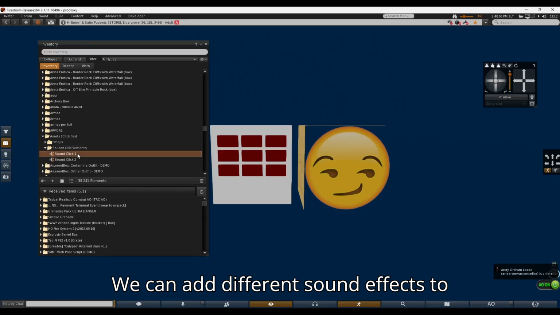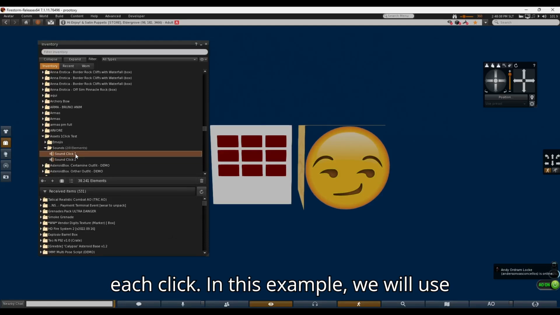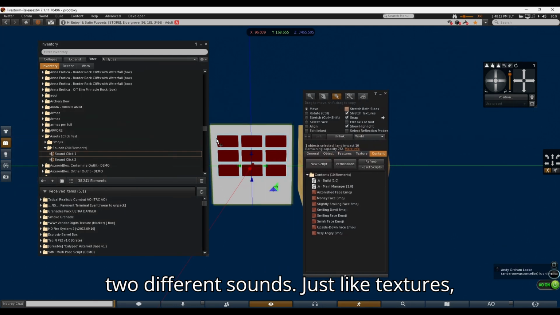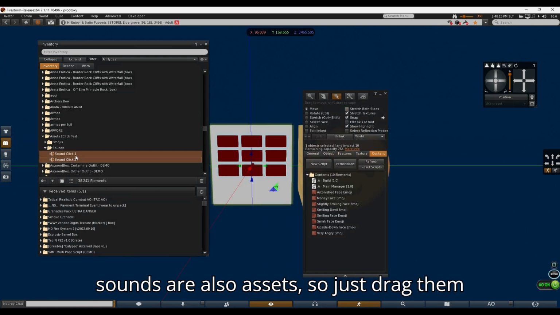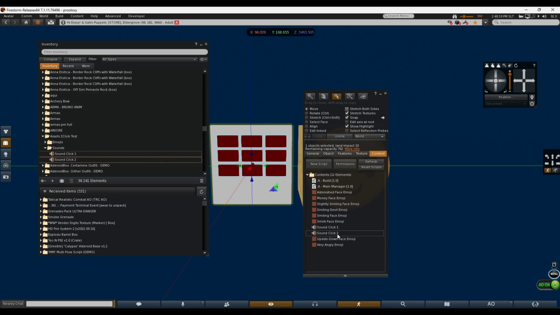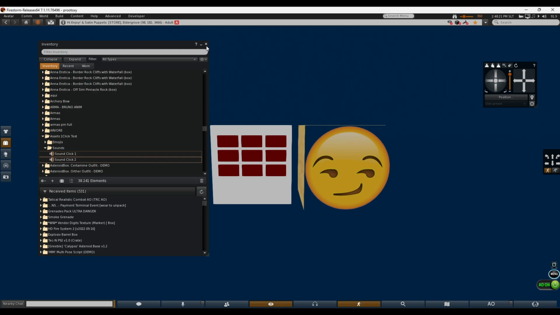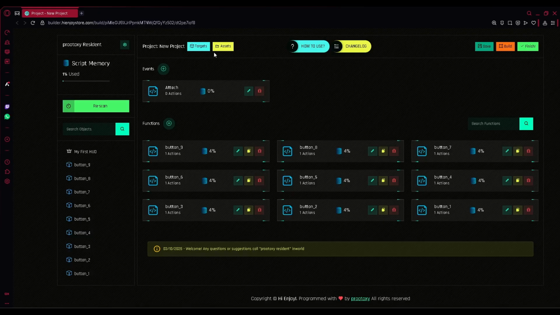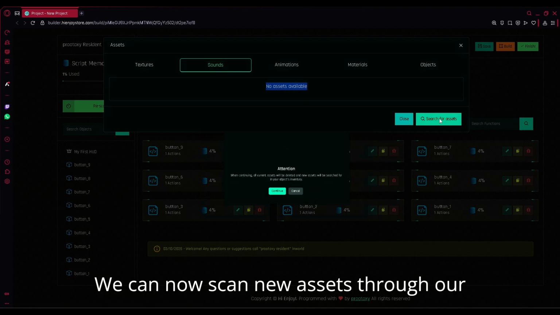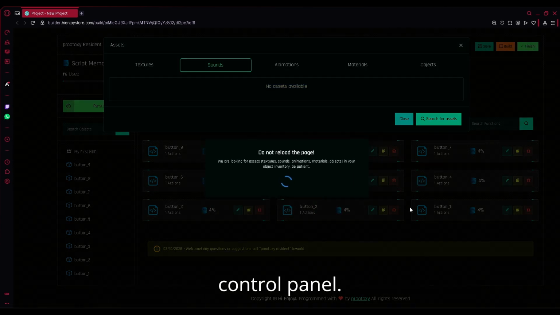We can add different sound effects to each click. In this example, we will use 2 different sounds. Just like textures, sounds are also assets, so just drag them into our HUD and wait for it to finish. We can now scan new assets through our control panel.